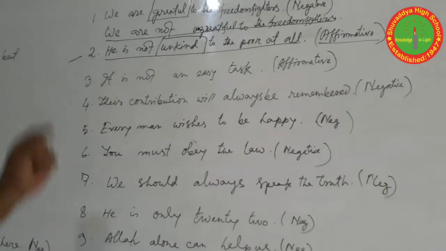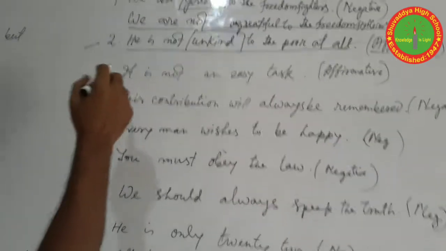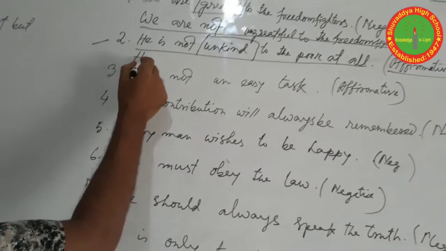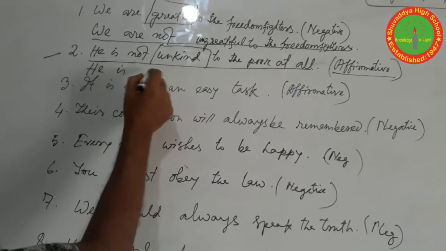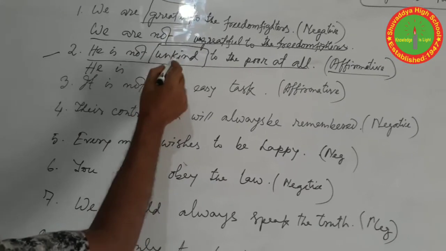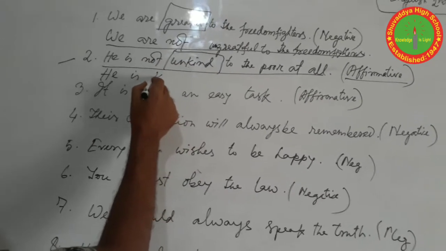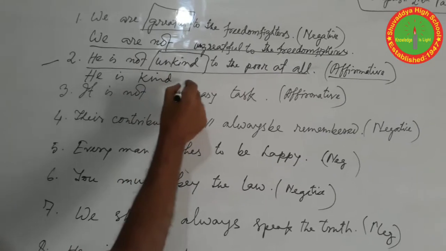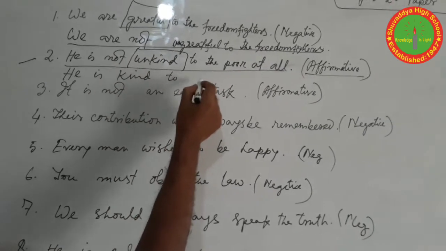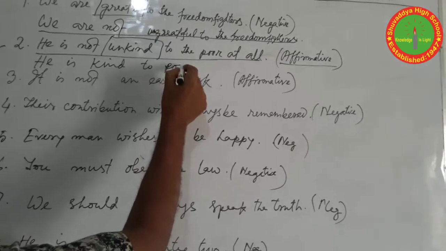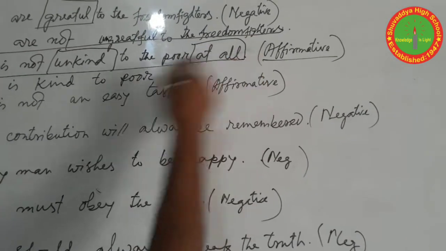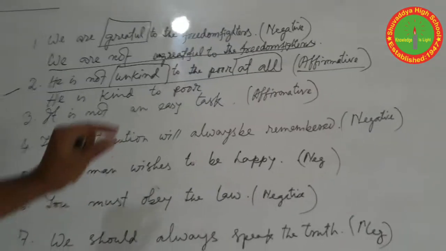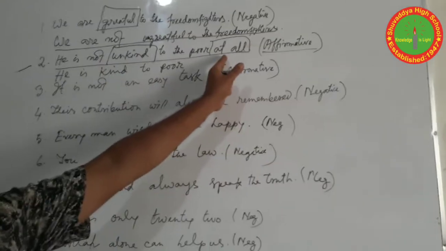If you want to change it to affirmative, you should not use not. He is. So we omit the word not, and the opposite meaning of the word is kind. He is kind to the poor. But there is this phrase, at all.